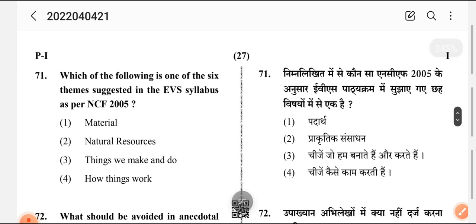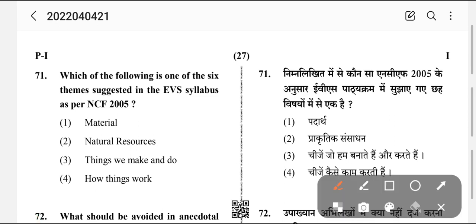Which of the following is one of the 6 themes suggested by the EVS syllabus in NCF 2005? First is materials, number 2, natural resources, number 3, things we make and do, number 4, how things work. Okay, so the answer is things we make and do.